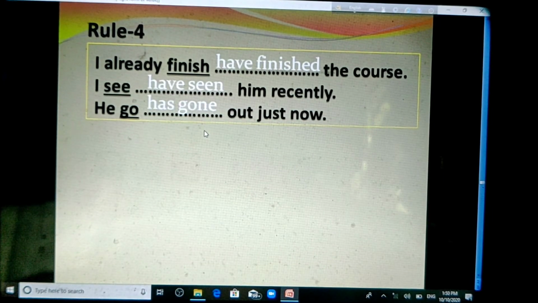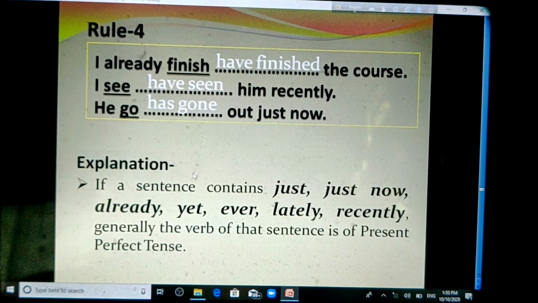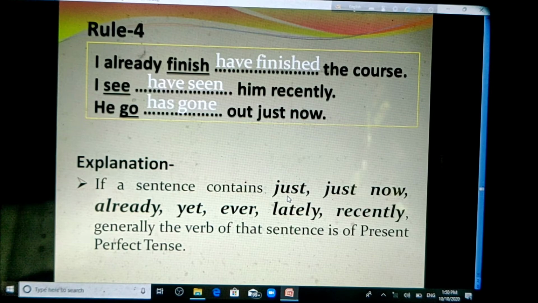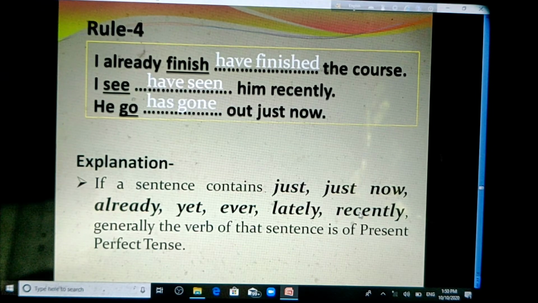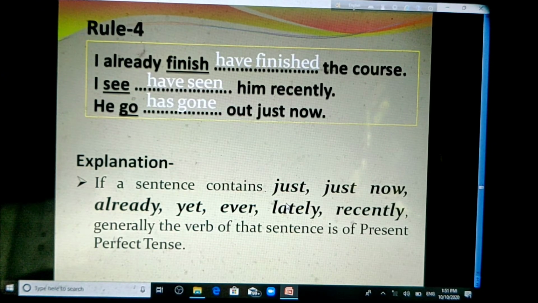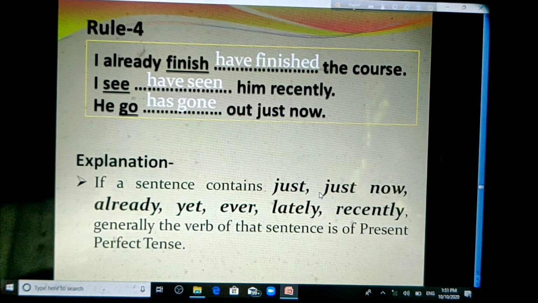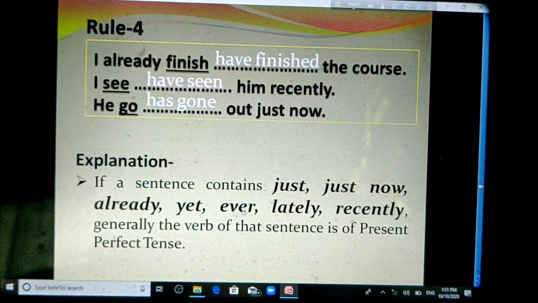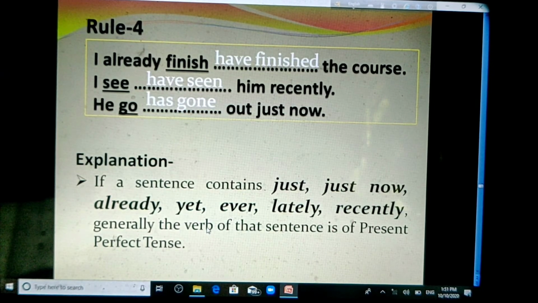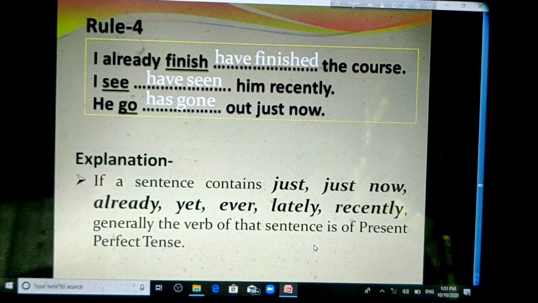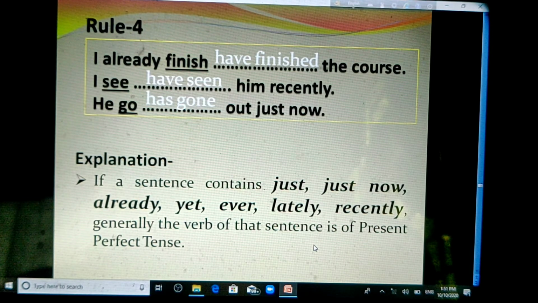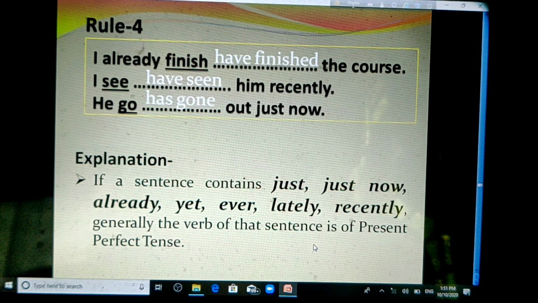Okay, now we will see the rule. The rule is, if a sentence contains words such as just now, already, yet, ever, lately, recently, generally the verb of that sentence is of present perfect tense. If the sentence contains just now, already, yet, ever, lately, recently, we have to make the verb present perfect tense. Okay, the next one.